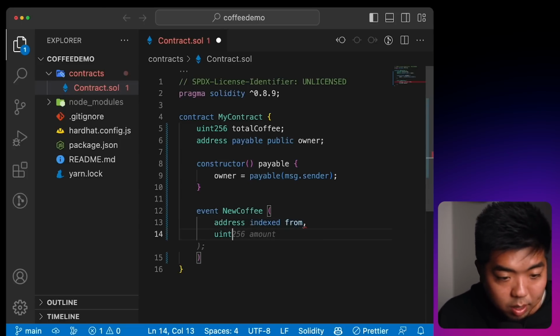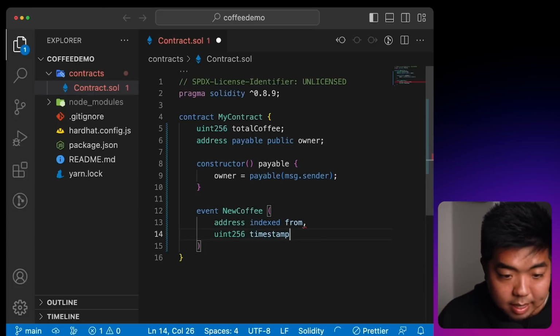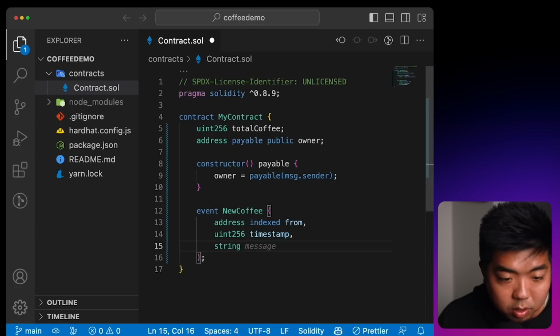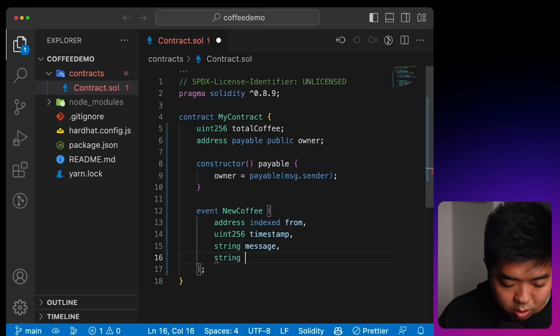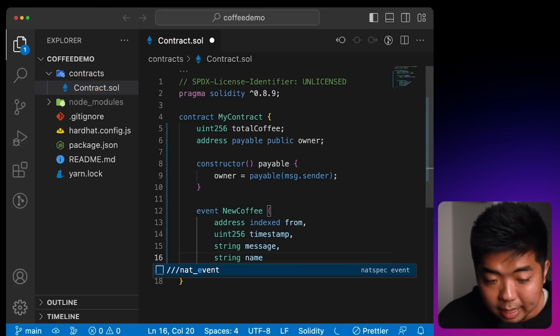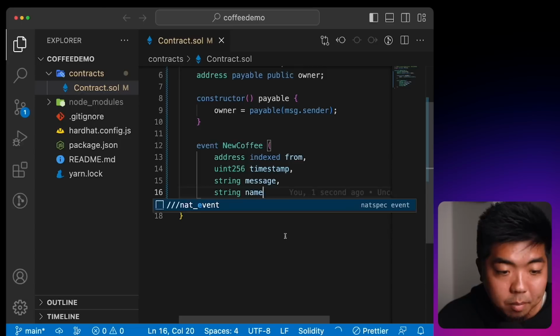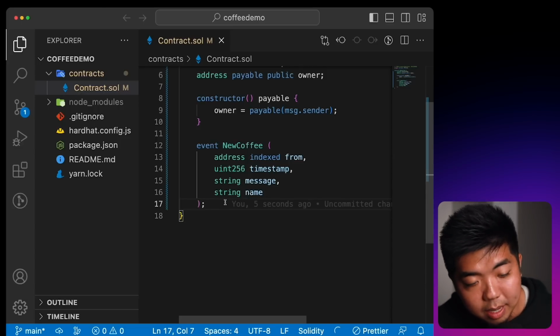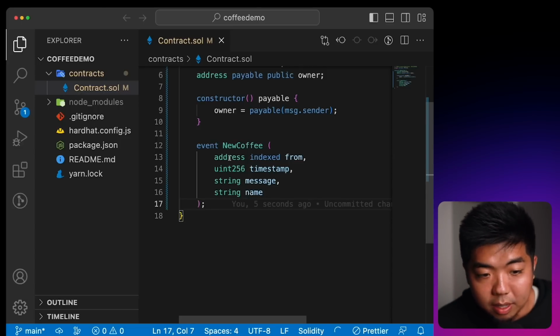We can also store the timestamp of when this happened. We can also store a string because they are going to be able to send us a message. So we'll also record that message, and we'll also put a string for the name, and they can leave an actual name instead of it just being their wallet address. And that event will happen every time someone buys a coffee. We can record this and log it on the blockchain.